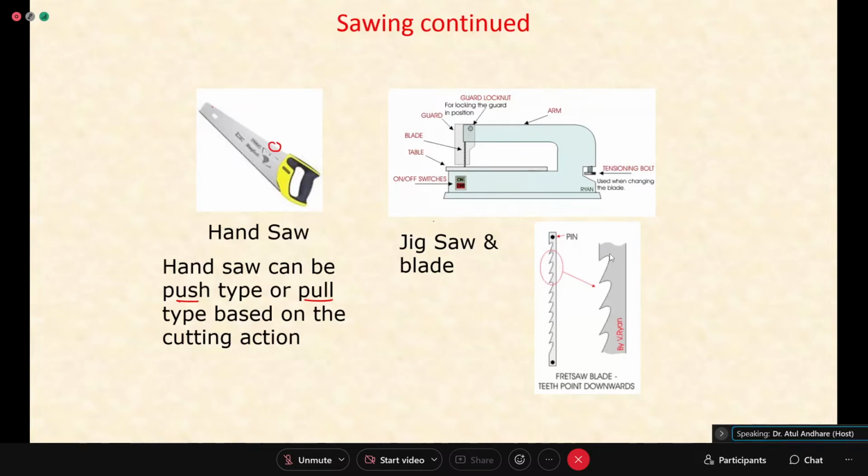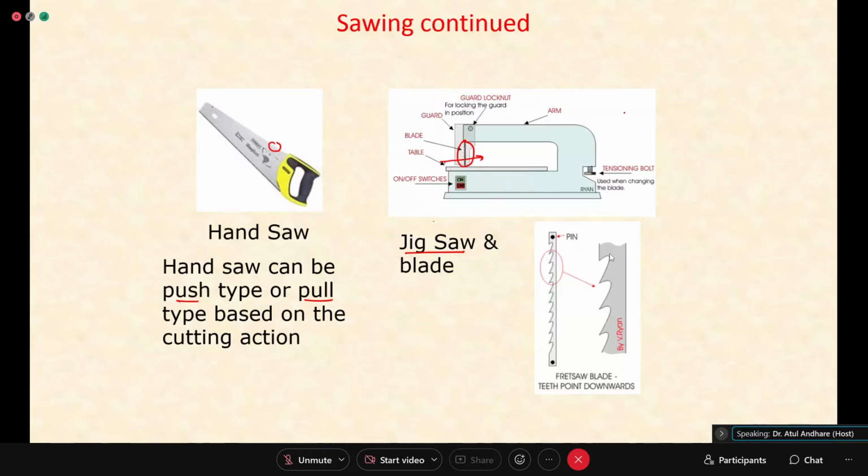Then there is a saw which is a machine actually. You can see a small blade here, what is called a jigsaw. The jigsaw blade is shown here, the profile of the jigsaw or fret saw blade, with teeth pointing downward. This jigsaw is mounted on a machine and obviously it will be moving continuously. Across this blade you move your workpiece and the cutting takes place.